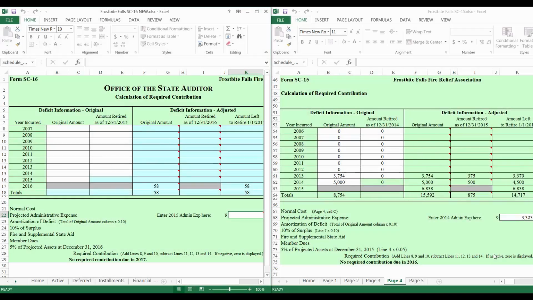If negative, copy the original amount under the Adjusted Original Amount column of the deficit table on the prior year's SC to the Original Amount column in the current year SC. Do not adjust the amounts.